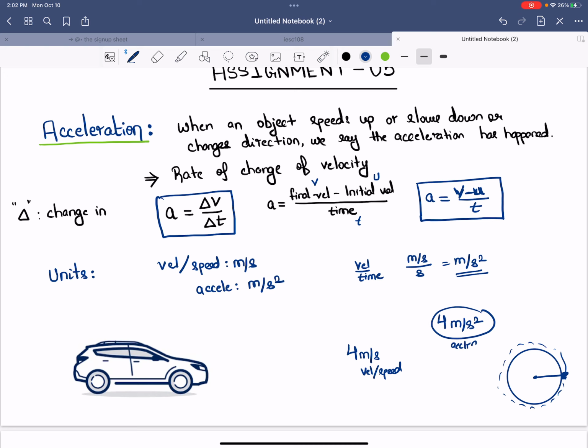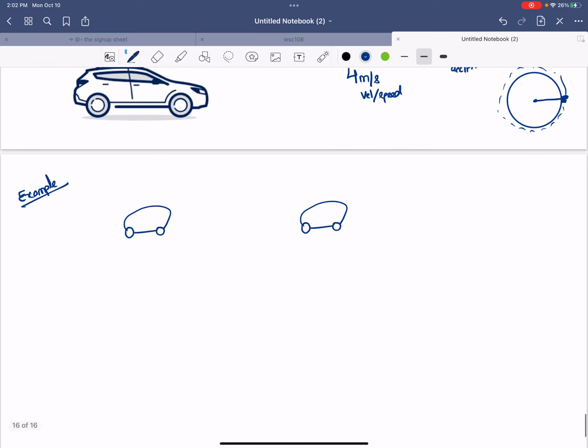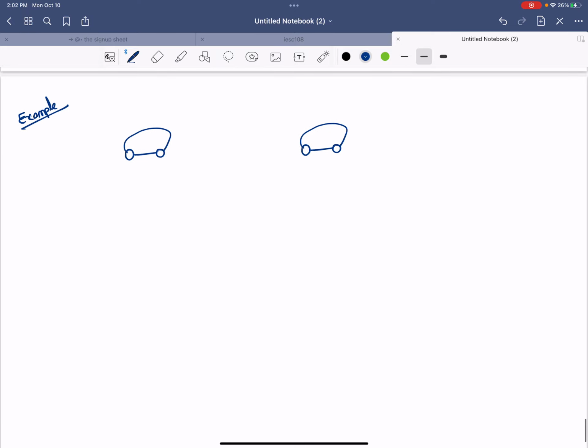Okay, all right, let's do an example. This will make more sense once we have an example down. How do I do this example? All right, so let's just say initially at time t equal to 0, your speed was 0 meter per second. You were not moving. And after a while, say maybe time t equal to 2 seconds, you have a velocity of 4 meter per second. Okay. So my question is, what is the acceleration in this case?